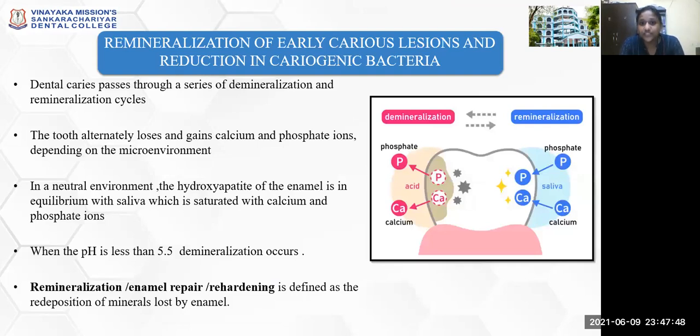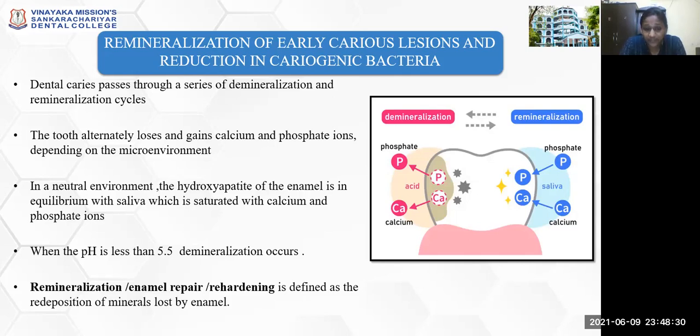So a point to be noted in remineralization of early caries lesion and reduction of cariogenic bacteria is that dental caries passes through a series of demineralization and remineralization cycles, where the tooth alternately will lose as well as gain calcium and phosphate ions depending upon the microenvironment that surrounds the tooth structure. The amount of calcium and phosphate ions in your saliva as well as the pH of the saliva will determine the demineralization or remineralization that is going to occur. So in a neutral environment, the hydroxyapatite of the enamel is in equilibrium with saliva, which is saturated with calcium and phosphate ions.